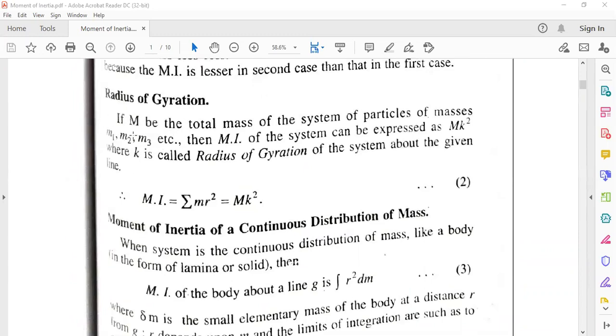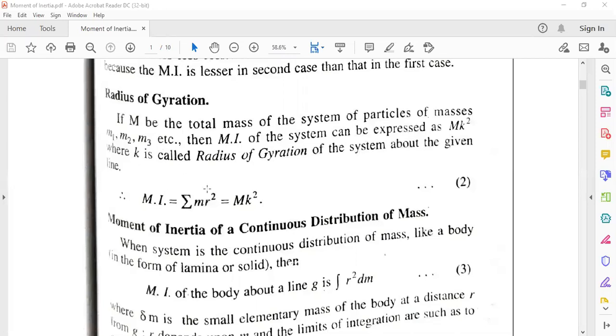Radius of gyration. If M is the total mass of the system of particles of masses m1, m2, m3, etc., then the moment of inertia of the system can be expressed as M k squared, where k is called the radius of gyration of the system about the given line.